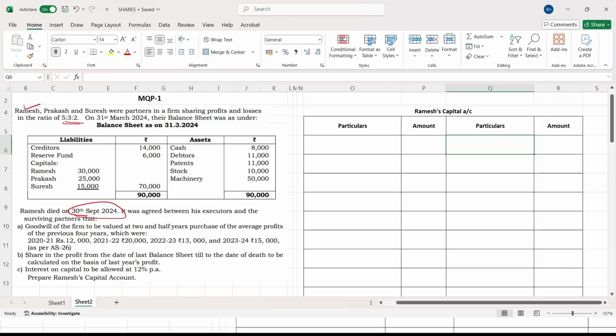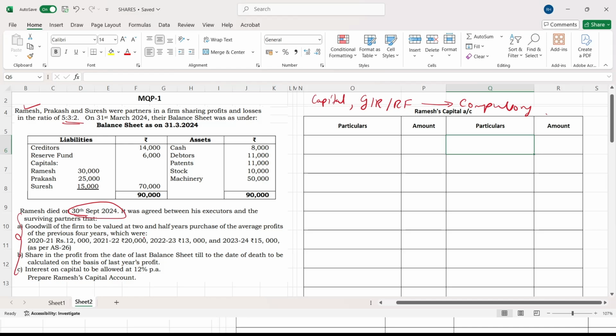Even if they have not mentioned it in the adjustments, keep it in your mind, you compulsorily have to give the capital to the person. Apart from this, see the balance sheet: if there is any general reserve or reserve fund given in the balance sheet, these two things you have to compulsorily give, even if it is not mentioned in your adjustments. Keep it in your mind, capital, general reserve, reserve fund, compulsorily you have to give to the executor of the deceased partner. Now we will see one by one.